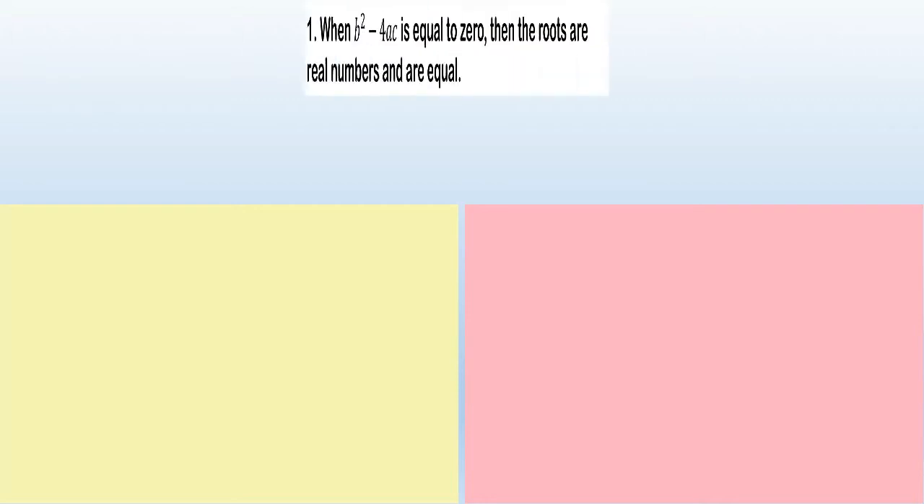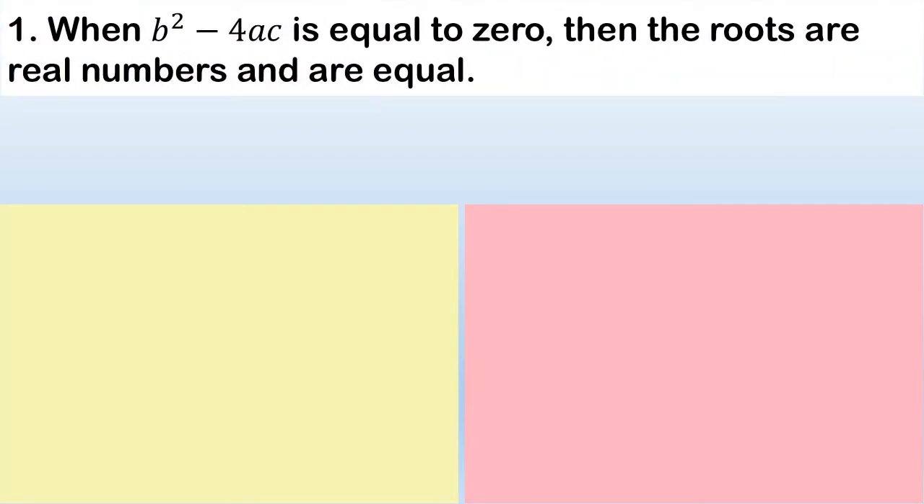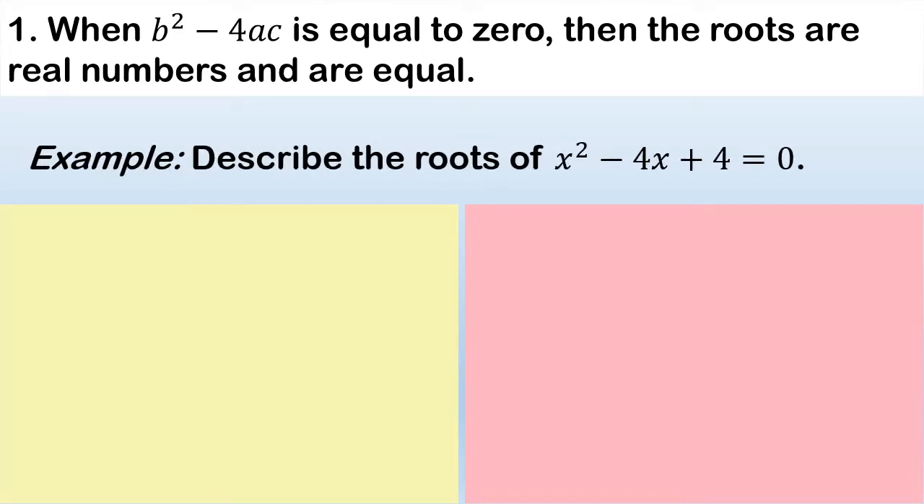To determine the concept of this lesson, let's identify the first nature of the root. Number 1. When b squared minus 4ac is equal to 0, then the roots are real numbers and are equal. So what does it mean? So let's try to solve the given example. Describe the roots of x squared minus 4x plus 4 equals 0.